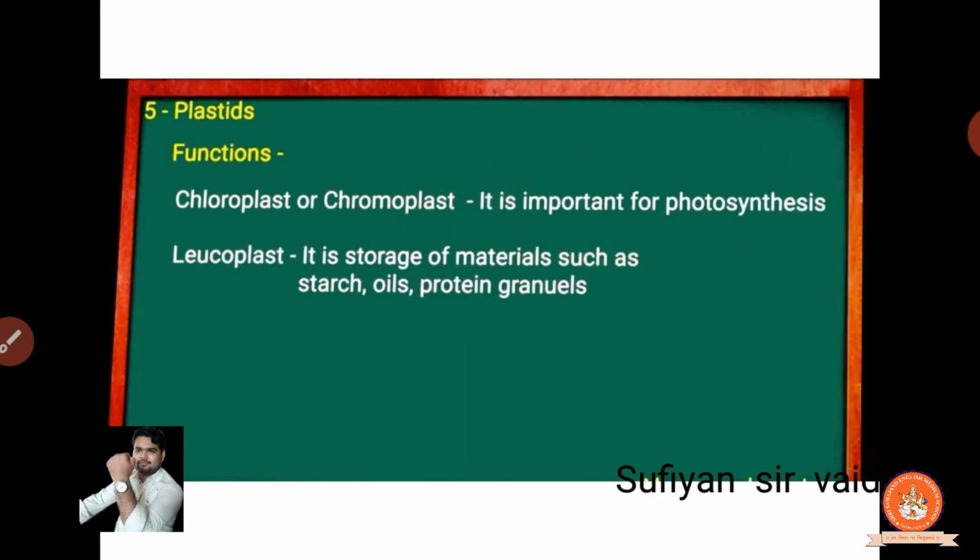Clear? We know very well how the photosynthesis process goes on with the sunlight, water, minerals. So from the roots and from the stems we are getting all types of minerals and the water, and from the sun we are getting the sunlight. But if there is no green pigment in the particular trees, we are not able to get any of the sunlight, and it is not possible to carry out the photosynthesis process. Clear? And function of the leucoplast is to store material such as starch, oil, proteins, granules. Clear? So these both are important for the photosynthesis.